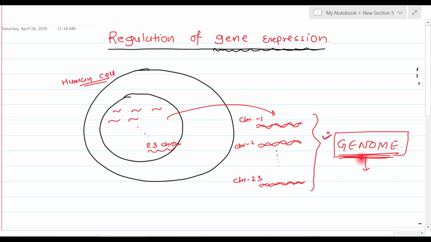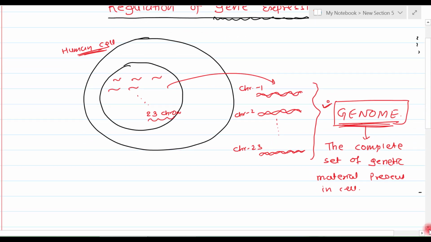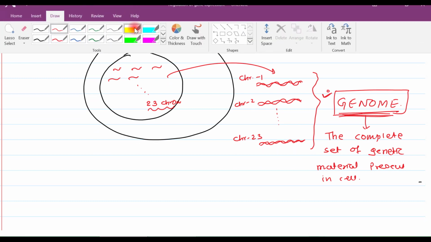Genome is the complete set of genetic material present in a cell. So in our example, in this human cell, what is our genome? That is the DNA which is distributed in these 23 chromosomes, right? So the meaning of the word genome must be clear to you.